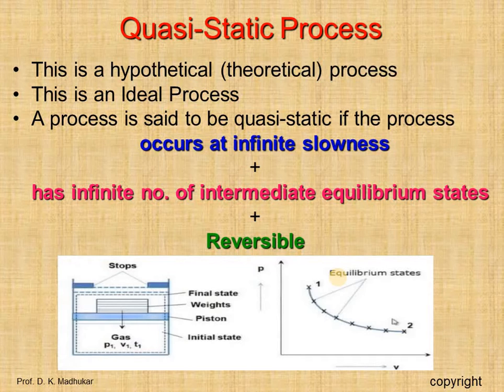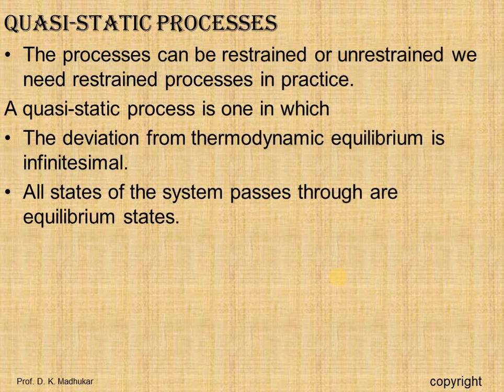Okay, so in short, I will say that it is an ideal process and it is a very slow process. If a system is made to undergo a series of changes of state such that it is in thermodynamic equilibrium at each and every state, then the locus of all the states is called a quasi-static process, and it is also a reversible process.